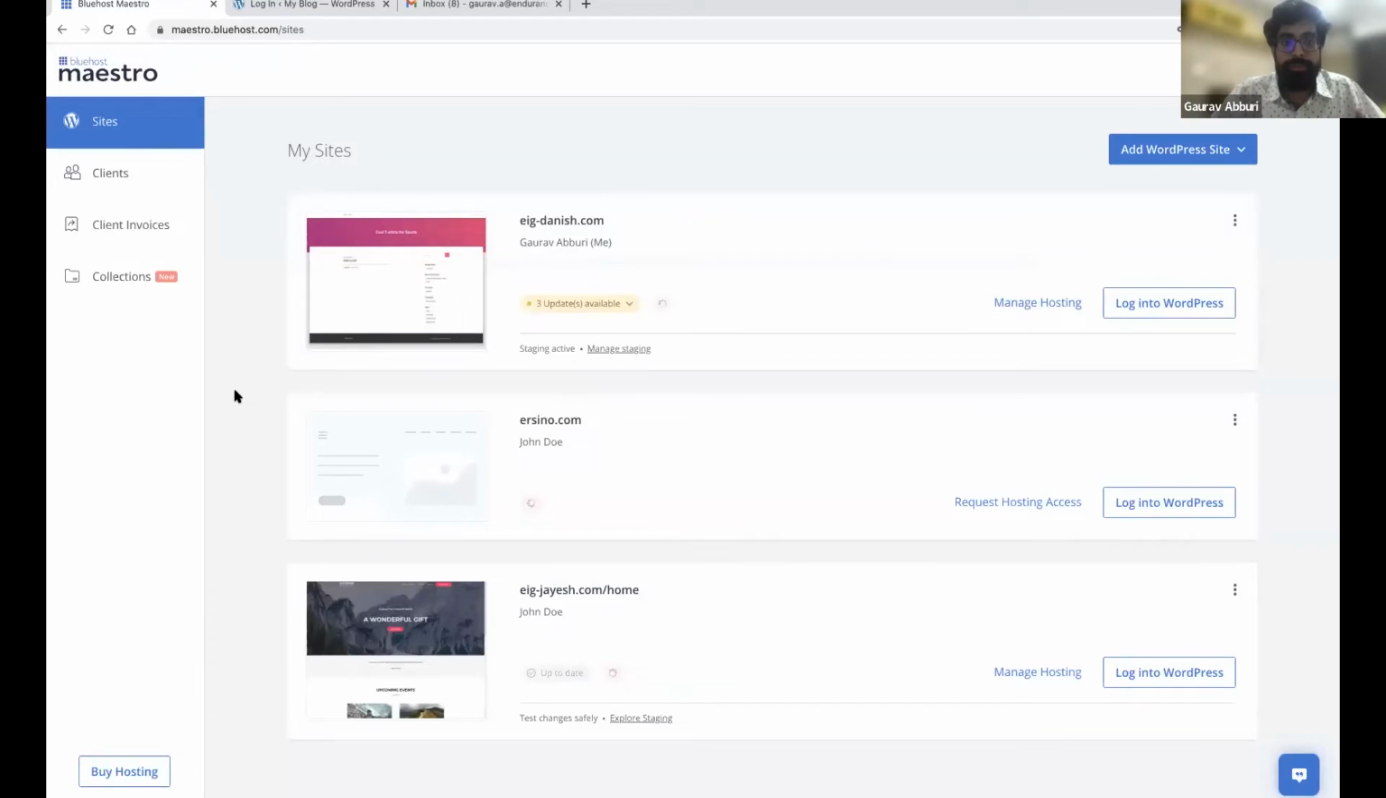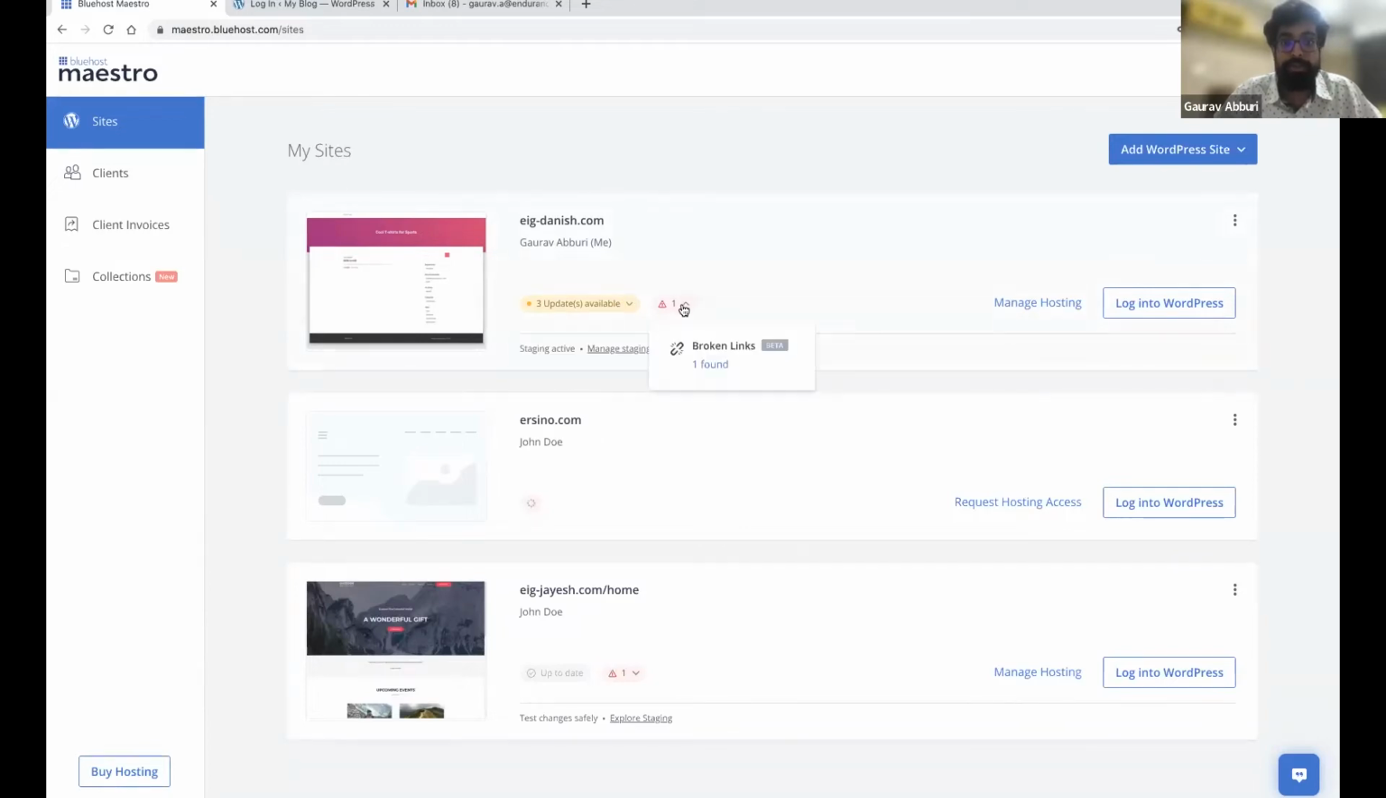So once you log in, you have a view of all the sites that you've added to your Maestro dashboard, and these here are my client sites, right? So you can see right now I've added 3 sites, and in this view, you can see all the sites along with the client details. You can also see if there are any updates available for your WordPress sites. So in this case, this site has 3 plugin updates.